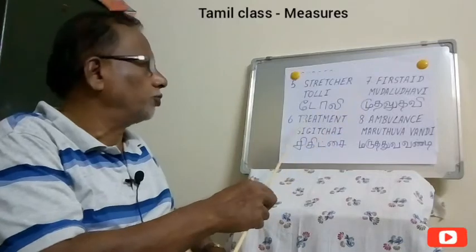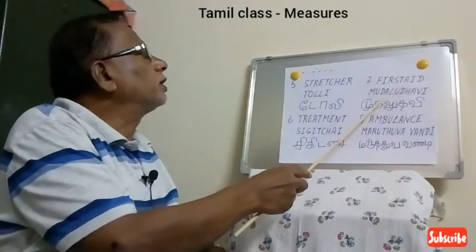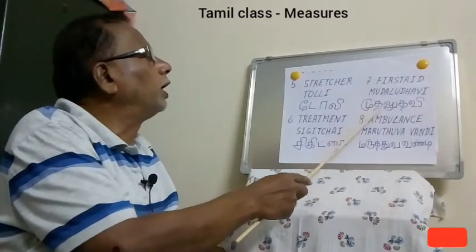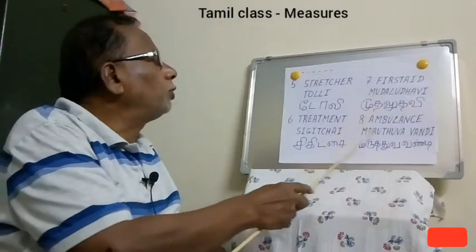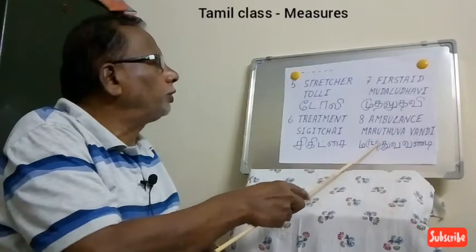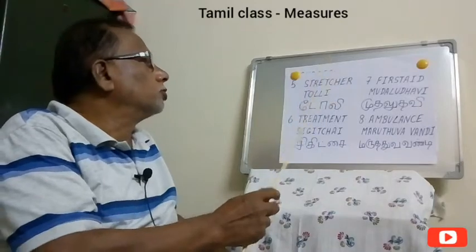In India also we say Sigitchai. Then for first aid we say Mudal Udavi, the first help. And then ambulance, we say Maruttuva Vandi. This is called Maruttuva Vandi.